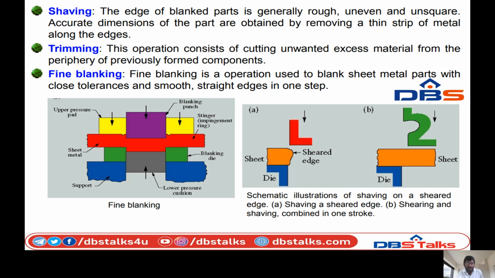So the fine blanking operation is used to blank sheet metal parts with close tolerance and smooth straight edges in one step. So we can see the sheet metal. This bending operation is performed by applying the lower and upper pressure. So the sheet metal will come to the straight form. It forms in a single step. So this is called fine blanking operation.